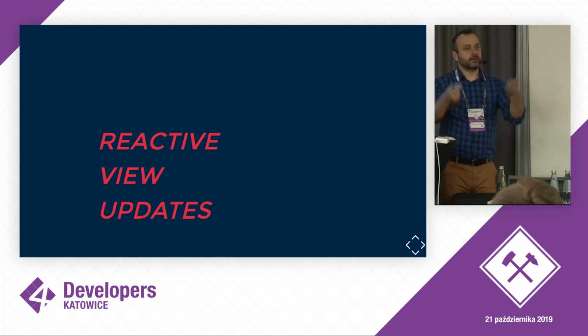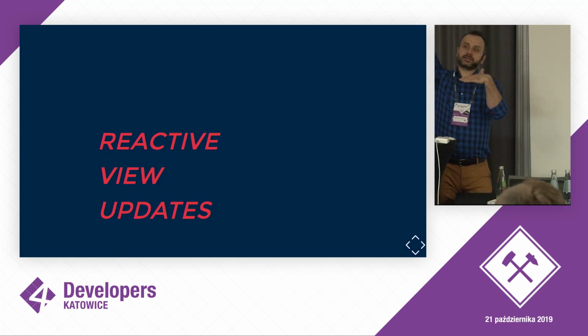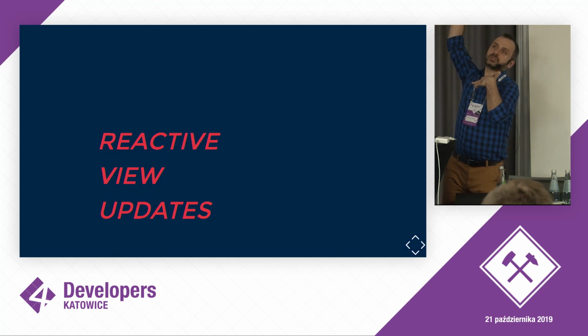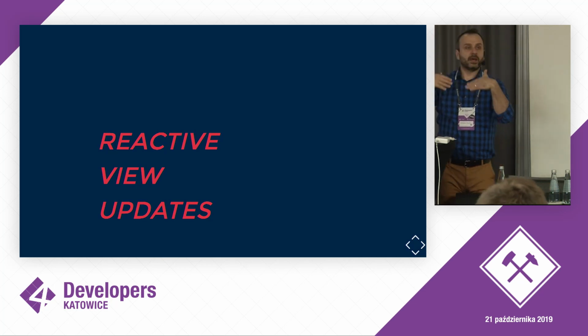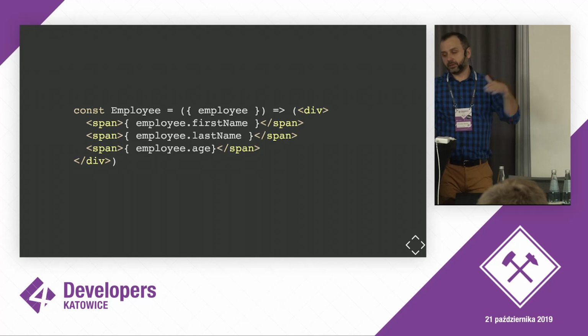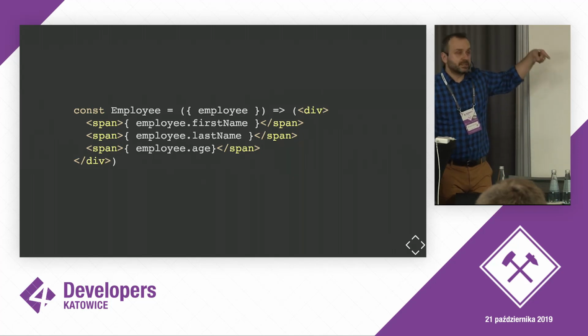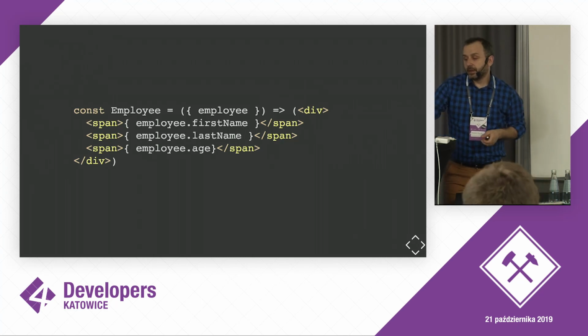So this could be either my local state or a state of my parent, which I can see as a property called props, but whether it's one or the other, the view will update in reaction to the state change.